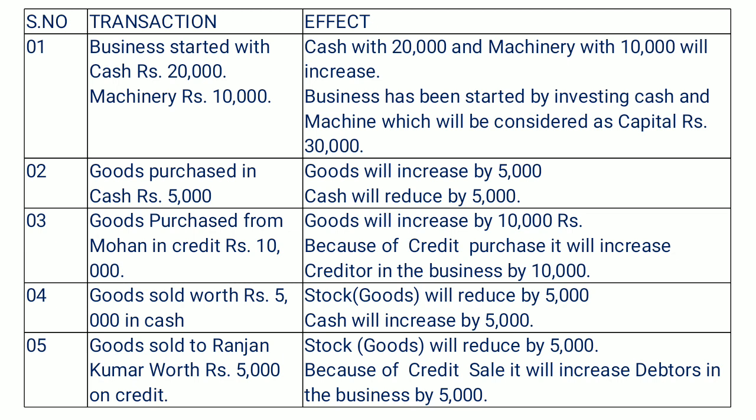So this transaction is going to reduce our goods or stock by 5,000 rupees, but at the same time it will increase debtors by 5,000. Now where did debtors come from? When we make a credit purchase, creditors are created; when we make a credit sale, debtors are created. Okay, so debtors will also increase by 5,000, and debtors come under the assets.